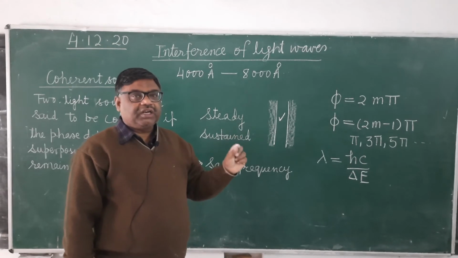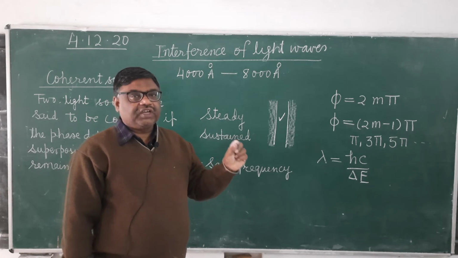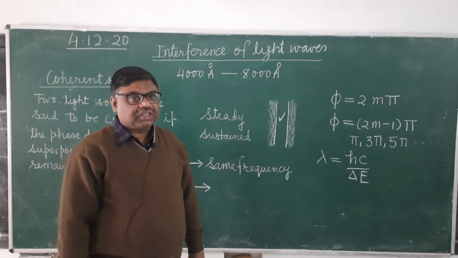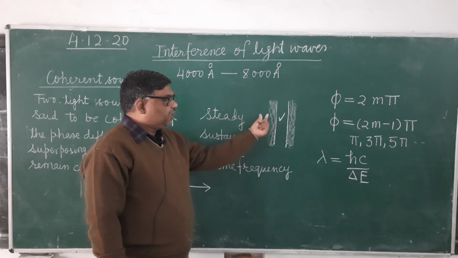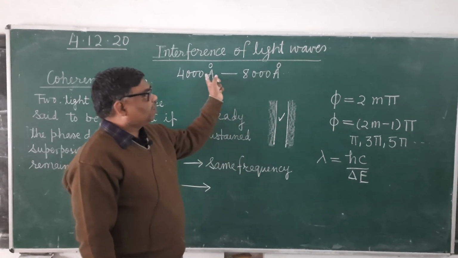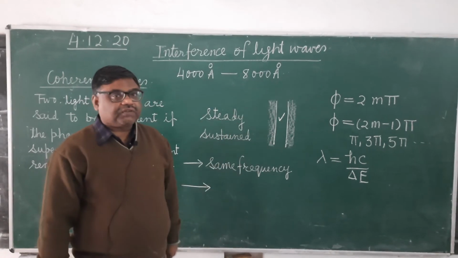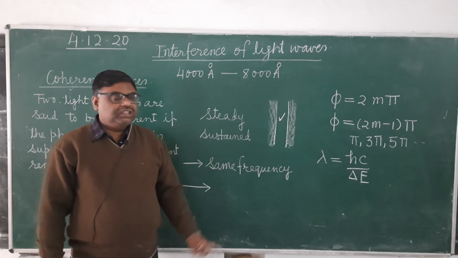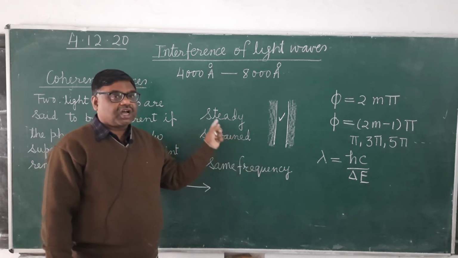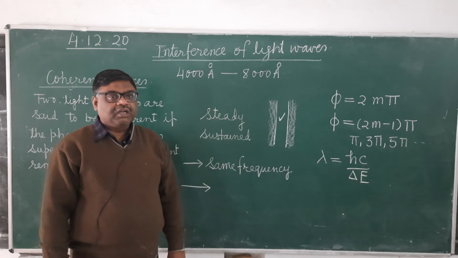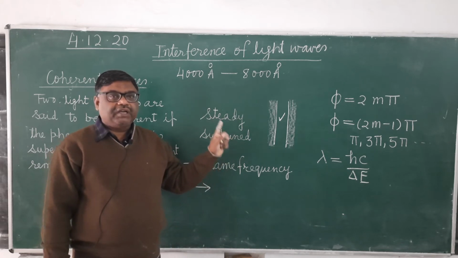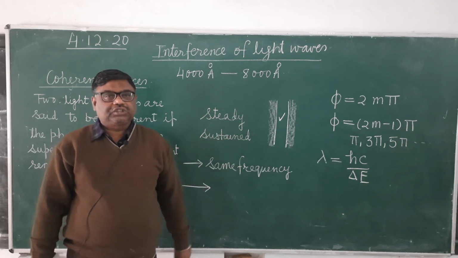Independent light sources cannot produce an observable interference pattern. A steady or sustained interference pattern cannot be obtained by independent light sources.